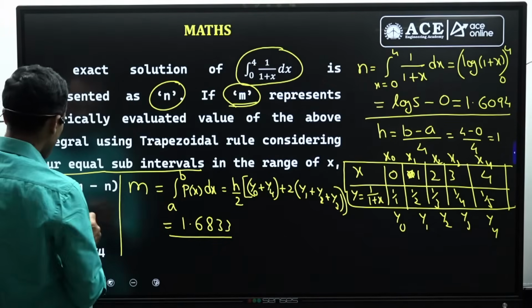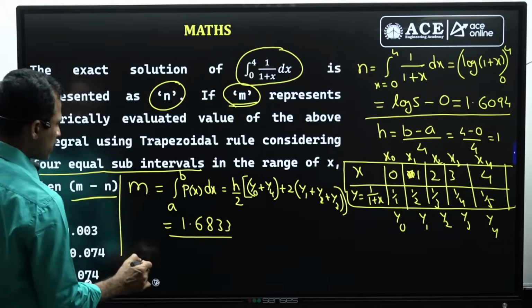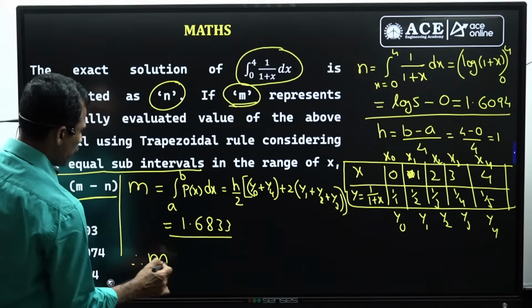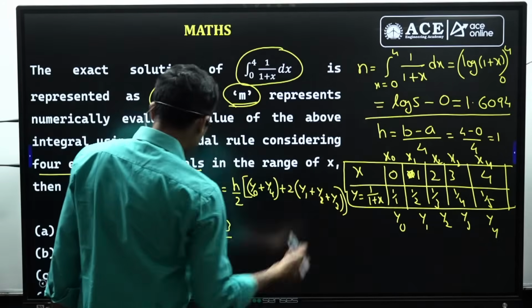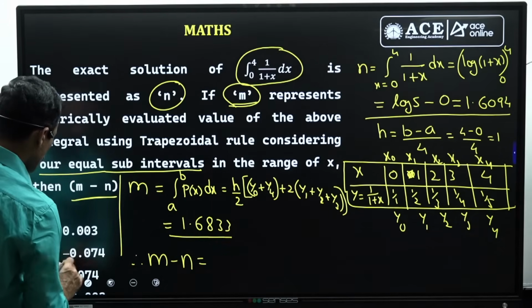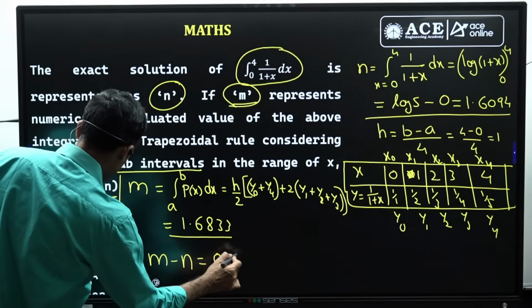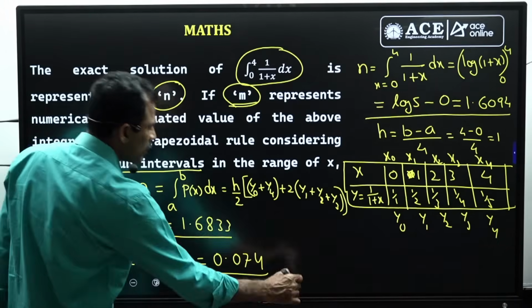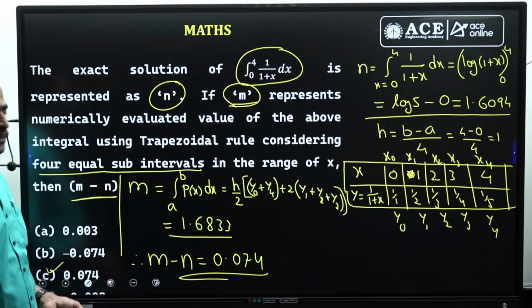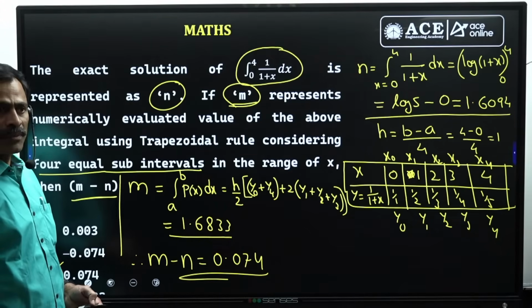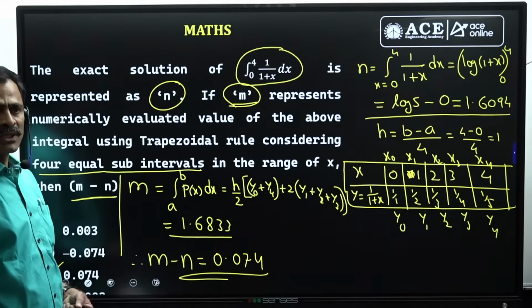Now we require the difference, m minus n. Therefore m minus n, this minus this, gives option C, 0.074. That's it, this is the answer. So these are the questions from the mathematics part. With this, all the mathematics questions are completed because we have received only 6 questions.